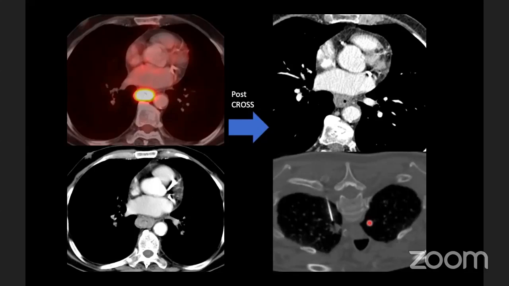What I want to highlight is that post CROSS there might be some latent infection or tuberculosis which can flare up. So if there is a response in the primary disease and still we are seeing some new nodules and new nodes in the chest CT or PET-CT, it should be reported very judiciously and very cautiously. We have seen this in multiple cases: post CROSS, new pulmonary hilar lymph nodes or new small lung nodules come up, and ultimately they are taken up for sampling to rule out disease progression.